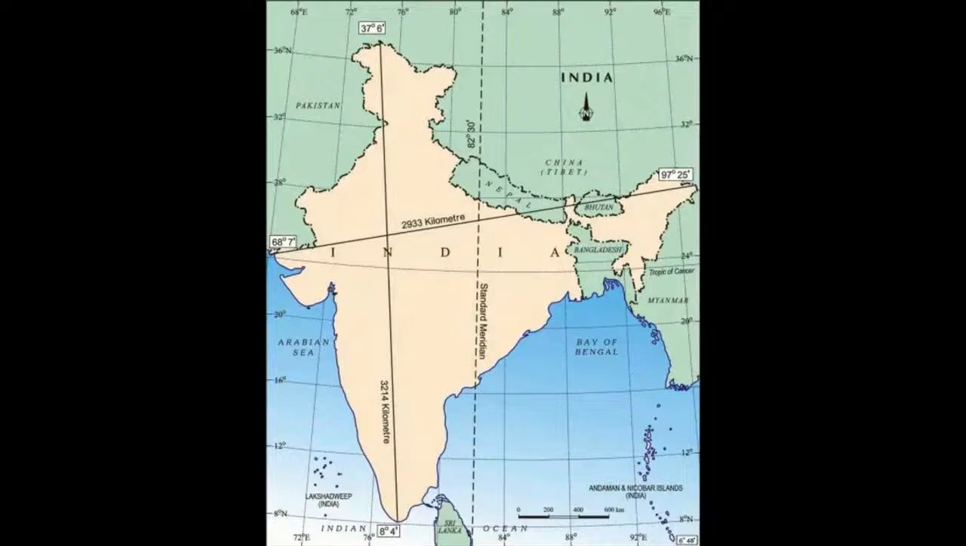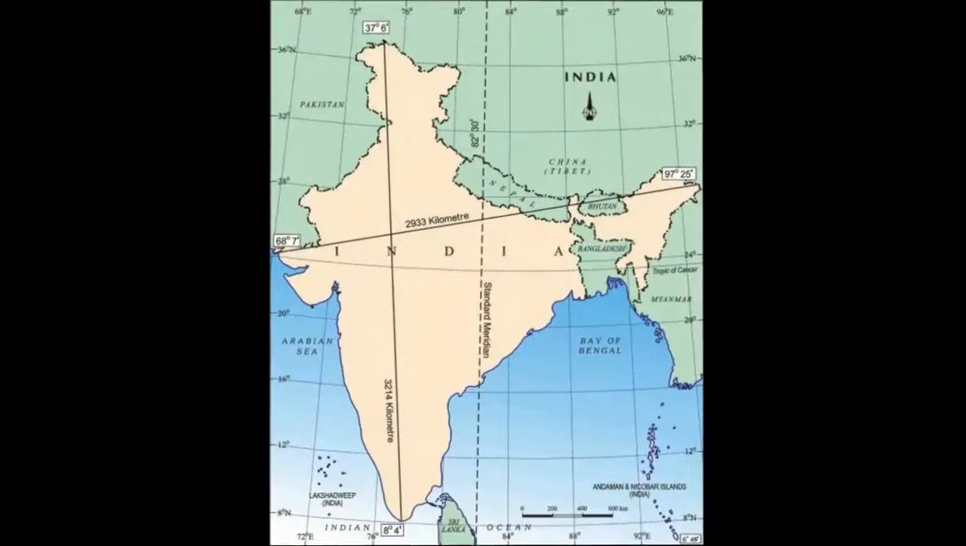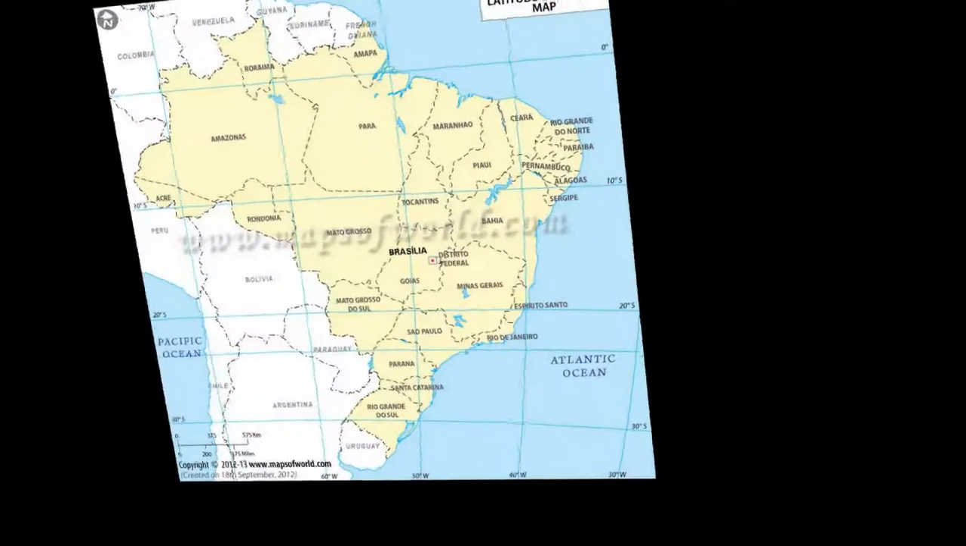Now let's have a look at neighboring countries and water bodies. In the north you can see Afghanistan, China, Nepal and Bhutan. In the west you can see Pakistan and Arabian Sea. Towards the south you can see Sri Lanka, Indonesia and Indian Ocean. And in the east you can see Bangladesh, Myanmar and Bay of Bengal.